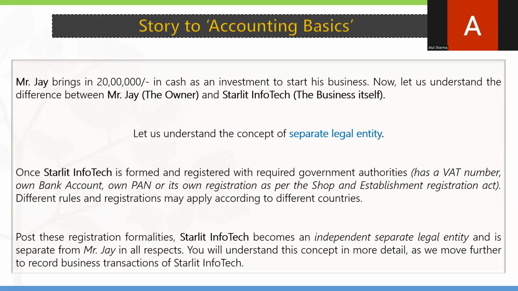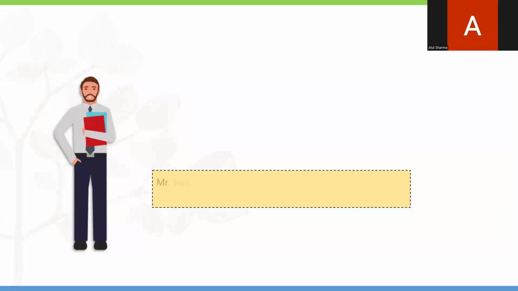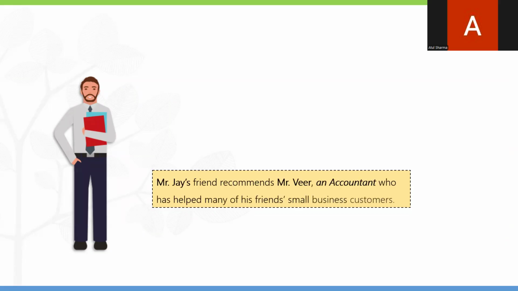So like this is the owner. So whatever the personal expense which Mr. J is having, that is completely personal, and then there is what is related to business. If he is spending anything, he is buying some of the goods, especially because of the business, then that is considered for the business expenses. So there are two different things. Okay. So now we got one of Mr. J's friends, Mr. Veer, who is the accountant. So who will help that how the business will run. So we'll see some of the case studies, that how the case study will work.